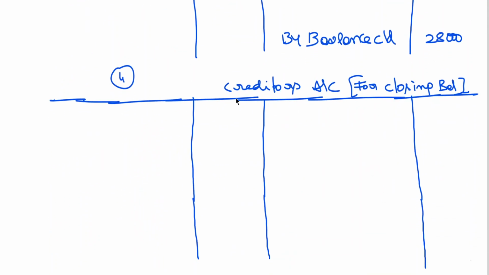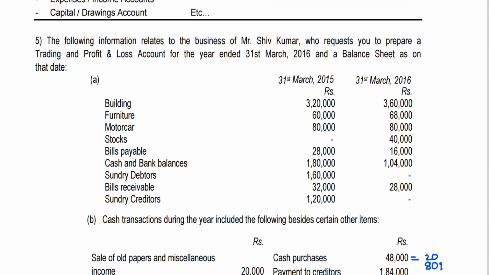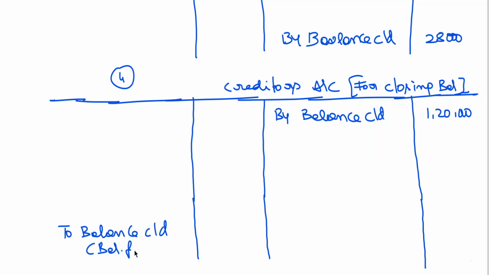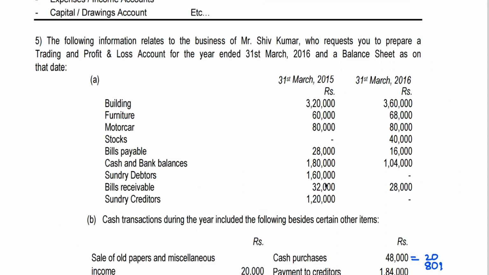And creditors got balance brought down. Balancing. So what I need to do is that the debtors opening, closing working notes, bills receivable closing, I should take to closing balance sheet.